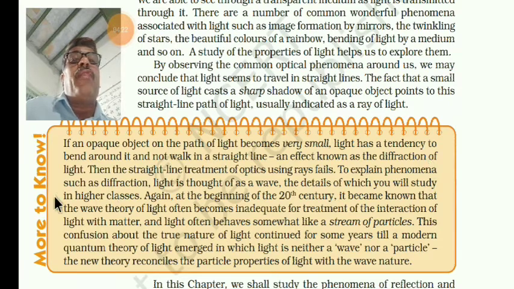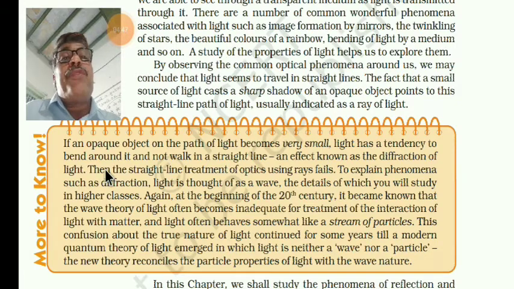D-I-F-F-R-A-C-T-I-O-N, diffraction of light. If an opaque object on the path of the light becomes very small, light has a tendency to bend around it and not travel in a straight line. Such an effect is known as the diffraction of light. Dear students, you have to remember this definition. It's a very important definition for the 10th standard.